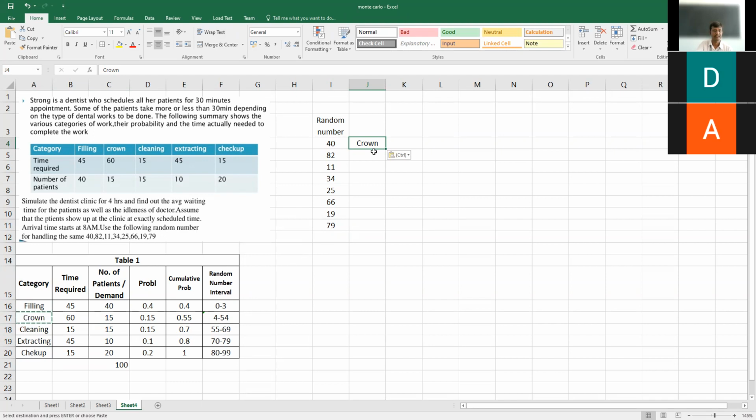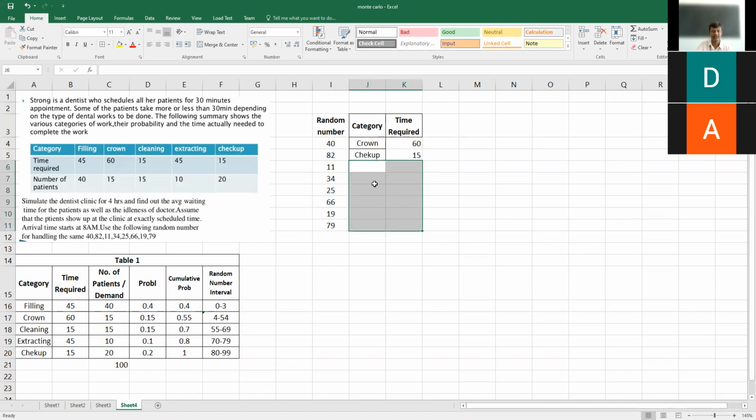So how much time does crowning need? Crowning needs 60 minutes to complete the work. We will put it here. For random number 82, 82 comes between 80 and 99, so it is related to checkup. For checkup, how much time do we need? It is about 15 minutes.